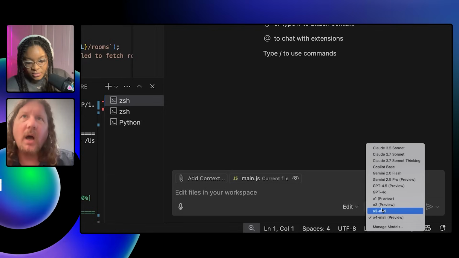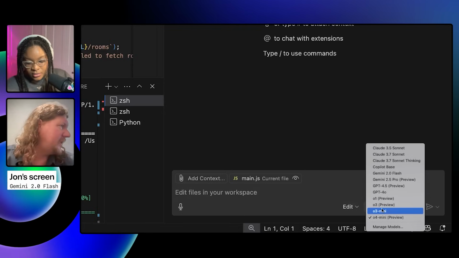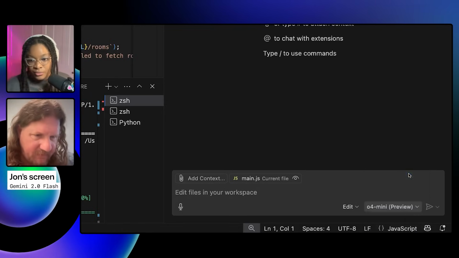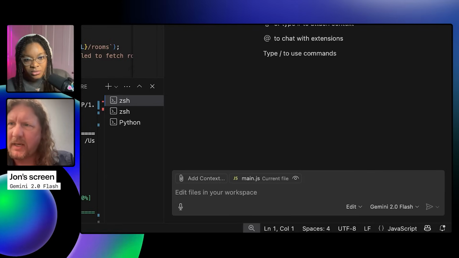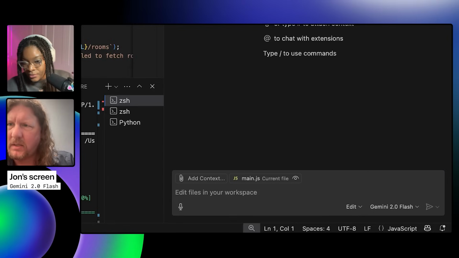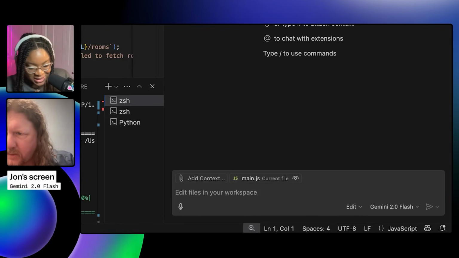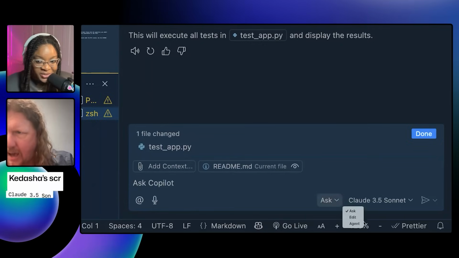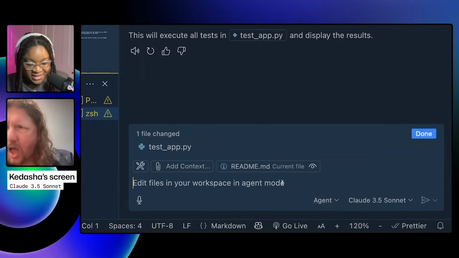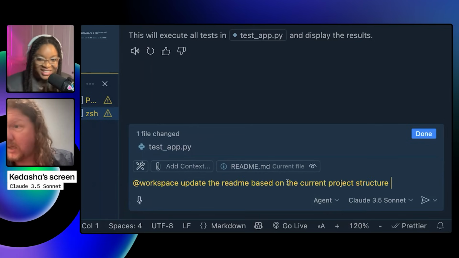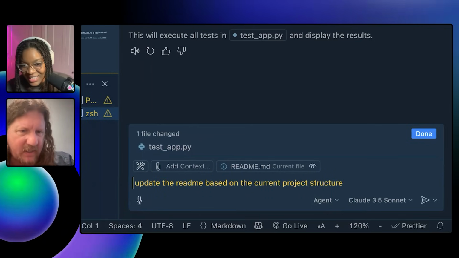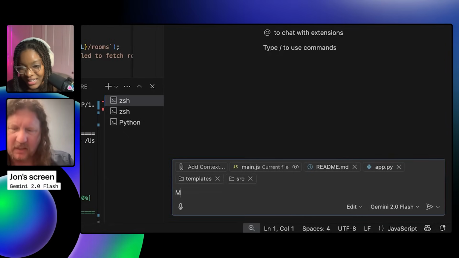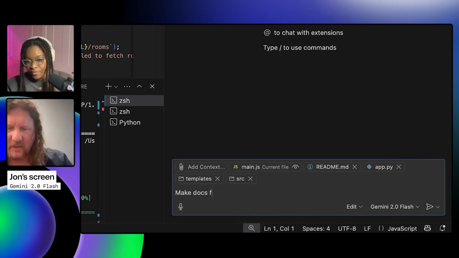Okay, cool. I'm going to try a different approach simultaneously, using Gemini Flash. I'm going to do it with edit, and I'm going to bring in the source code, the templates, and actually, yes, the README. I would use edit or agent to do this because then it actually does it. Maybe this is a slightly different flow. I want to try this out. Okay, make documentation for this app.